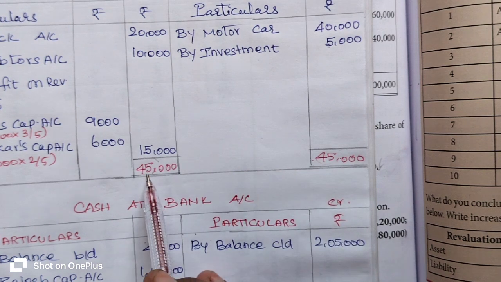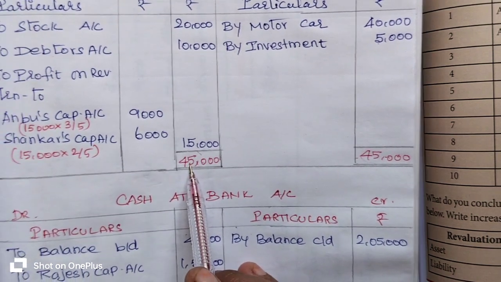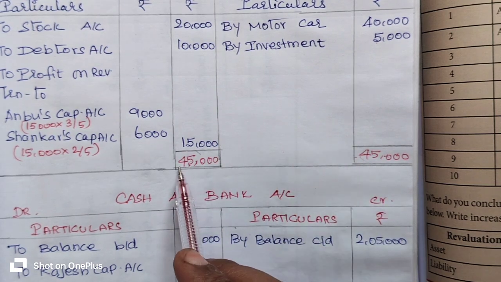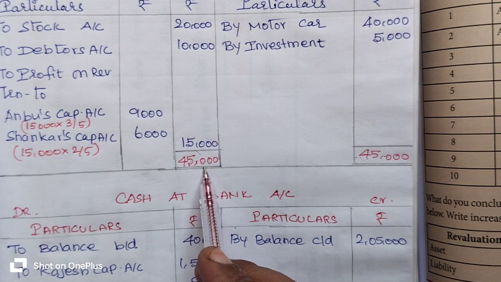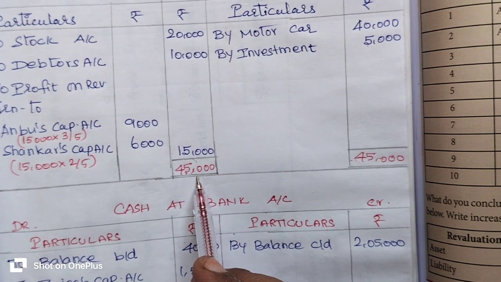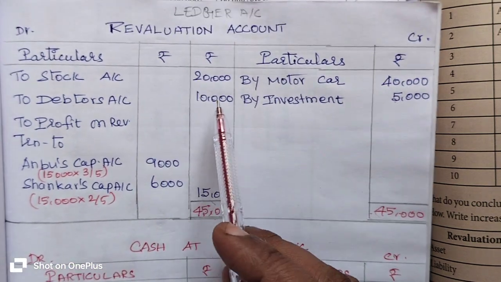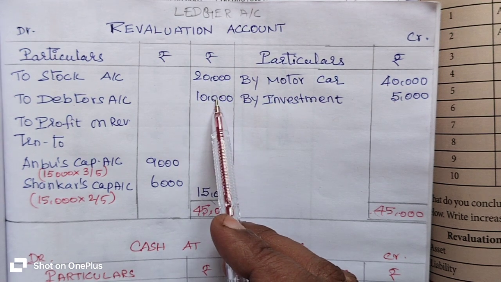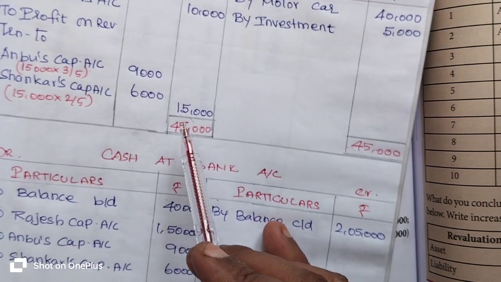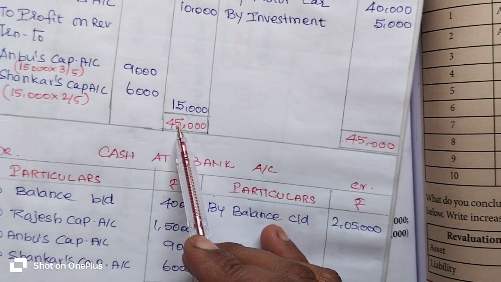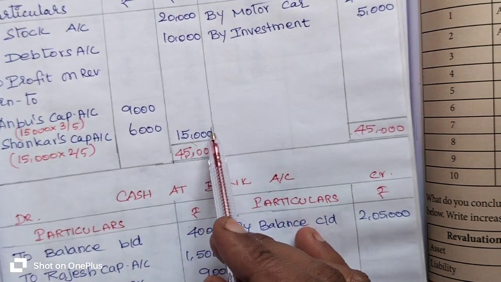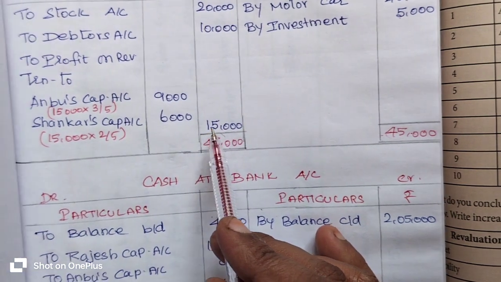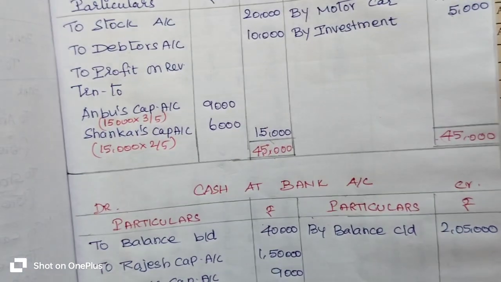The same total 45,000 is entered on the debit side on the same horizontal line, and a double line is drawn below the total. Then we add the lesser side, 20,000 plus 10,000, which is 30,000 rupees. Subtracting 30,000 from the total 45,000, we get the balancing figure 15,000 rupees.